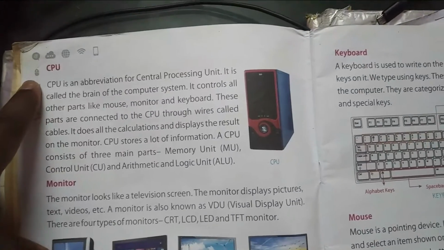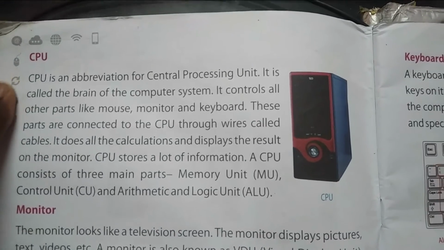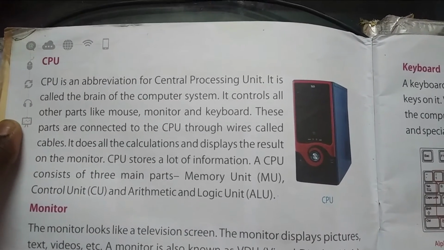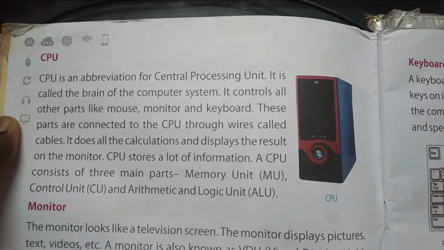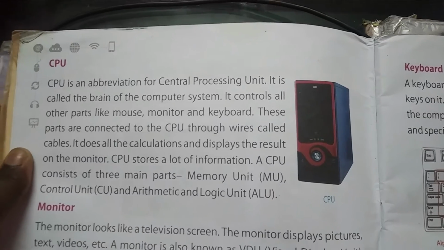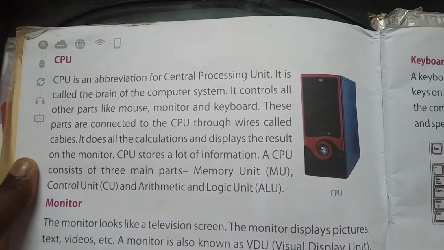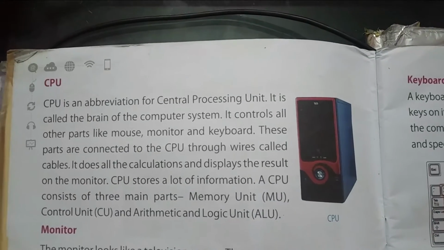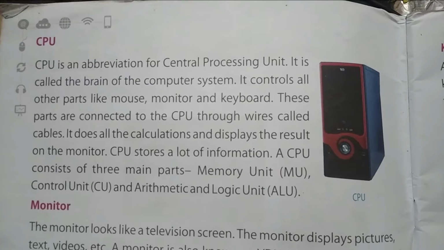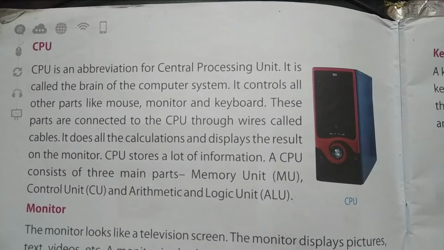First one is the CPU. CPU is an abbreviation for Central Processing Unit. It is called the brain of the computer system. It controls all other parts like the mouse, monitor, and keyboard. These parts are connected to the CPU through wires called cables. It does all the calculations and displays the result on the monitor. The CPU stores a lot of information. A CPU consists of 3 main parts: memory unit, control unit, and arithmetic unit.